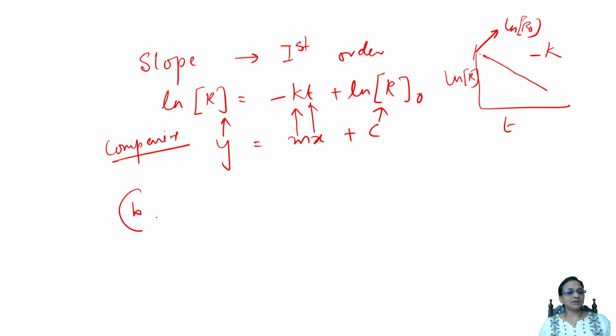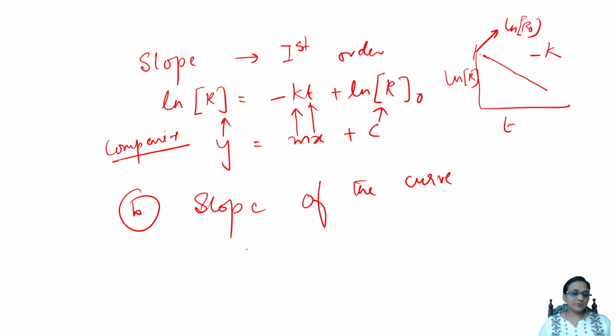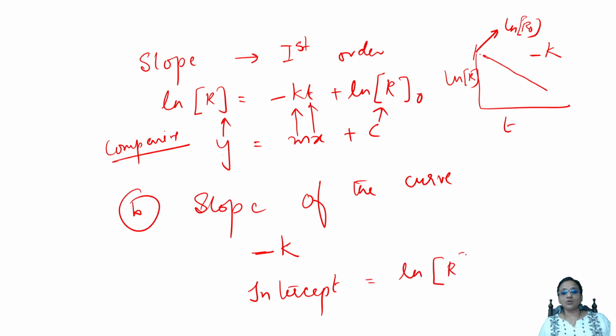The B part they asked me is, what is the slope of the curve? The slope of the curve, whatever I'm getting here, is nothing but minus k. Remember that. Minus k is the slope of the curve, and the intercept I am getting is nothing but ln R naught.